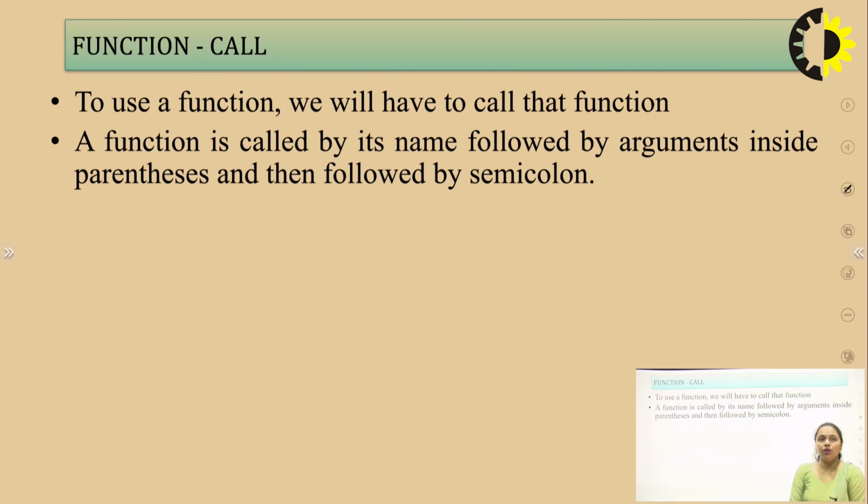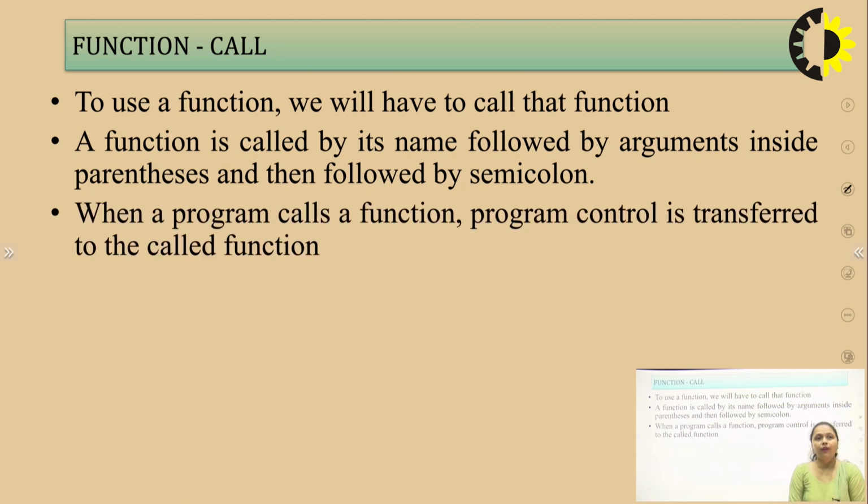Next is the function call, from where we will call the function and where the value will return. To use a function, we have to call that particular function, because we are writing the code in small subsections and the compiler will only execute the main function of the program.